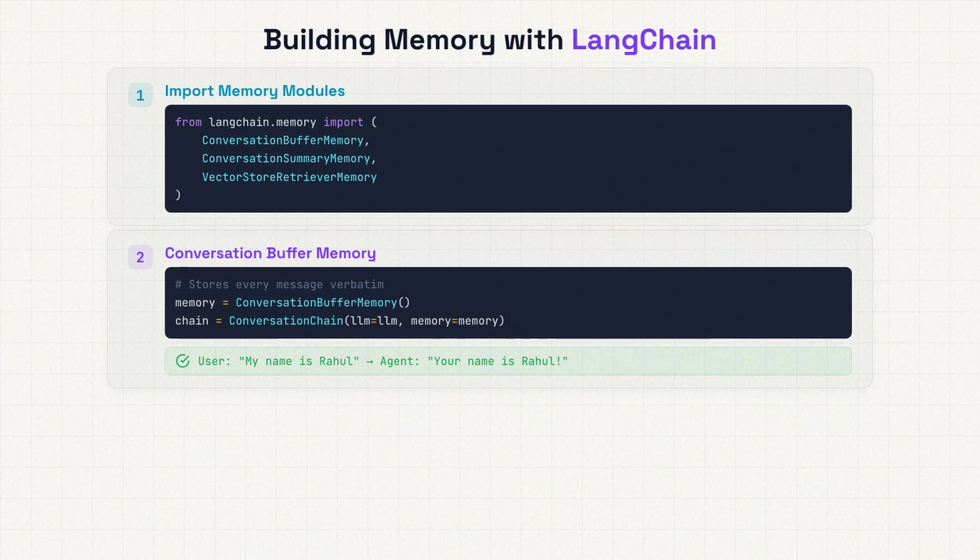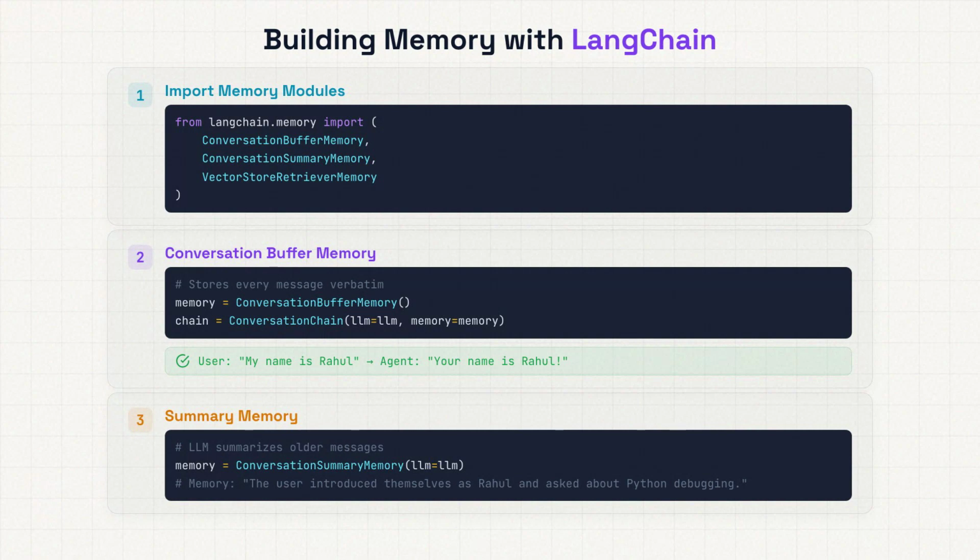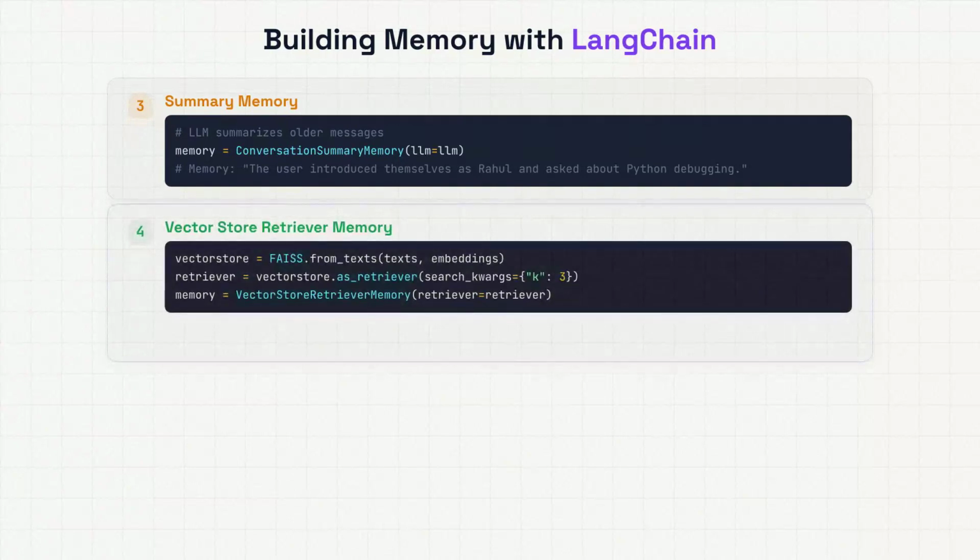Now, every message the user sends and every response the agent gives gets stored in this buffer and automatically included in subsequent prompts. If I tell the agent, my name is Rahul, and then later ask, what's my name? It can answer correctly because that earlier message is still in the buffer. Now let's swap to conversation summary memory. The setup is similar, but now instead of storing every message verbatim, the memory module uses the LLM to maintain a running summary.